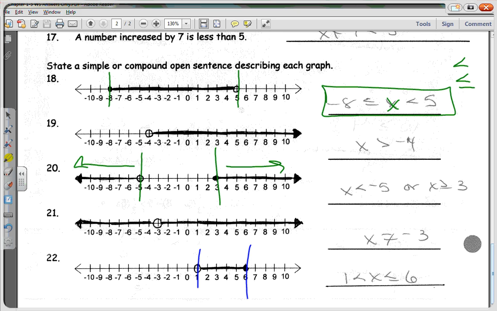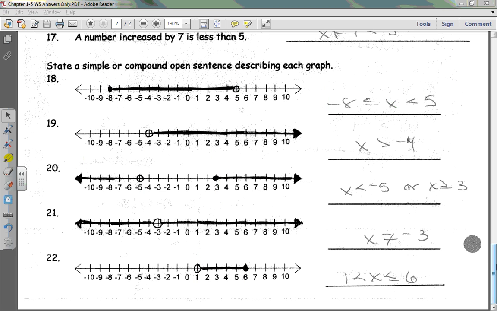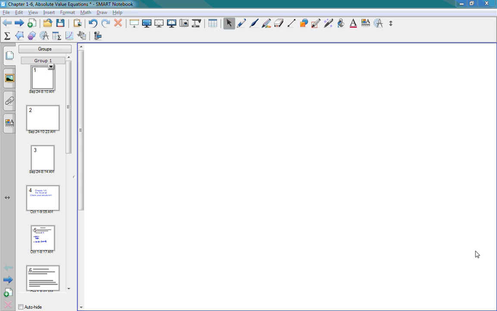Are we good on this back page? All right, are there any other questions over this? No questions over the front page, 1 through 10? No questions over 1 through 10? Well, that's not helpful if you don't have any questions then. So which ones would you like me to do?